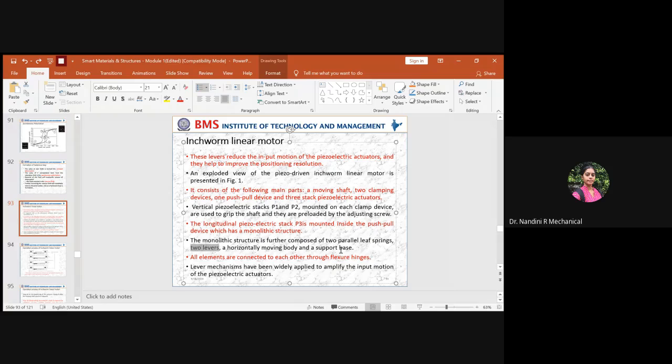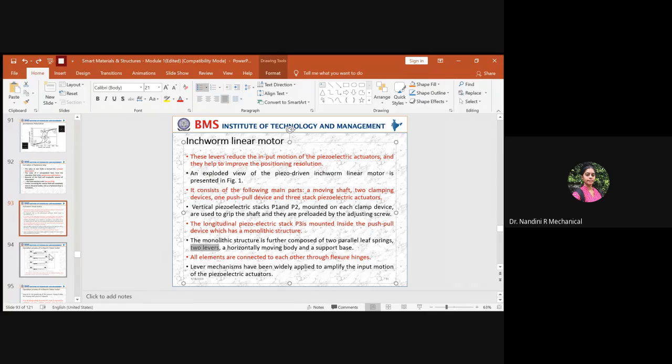Okay, so without a lever mechanism, without any proper linkage mechanism, you cannot get a push and pull mechanism supporting the shaft. So for getting this push and pull movement, the mechanism used is two levers with two parallel springs, so that you can get a horizontal movement across the body towards push and pull.